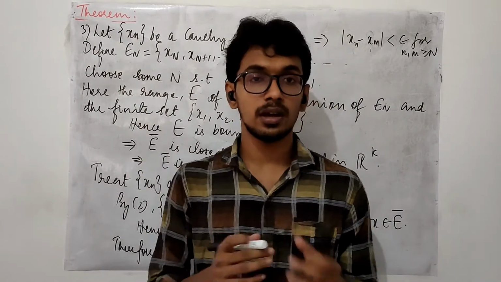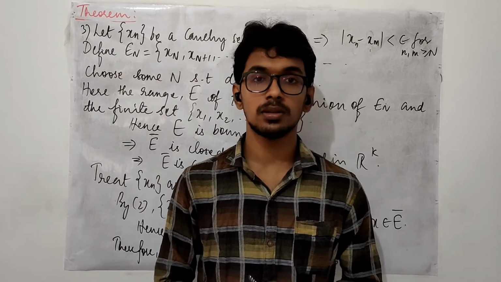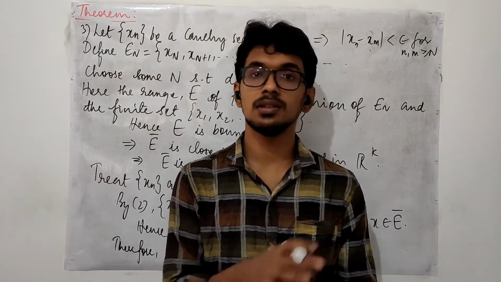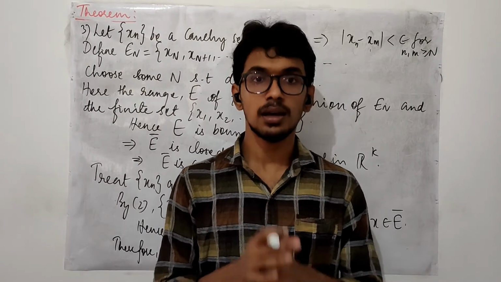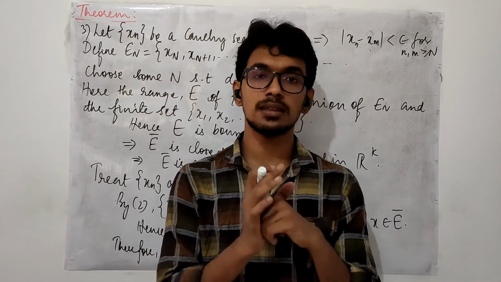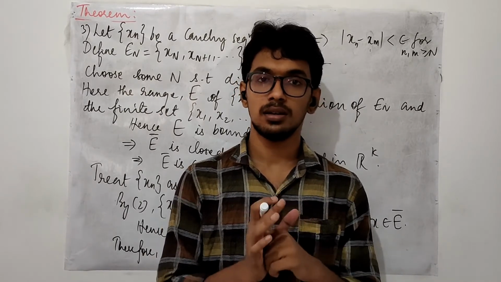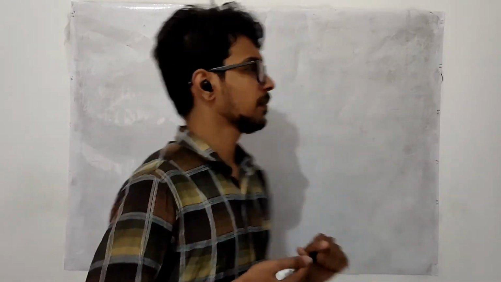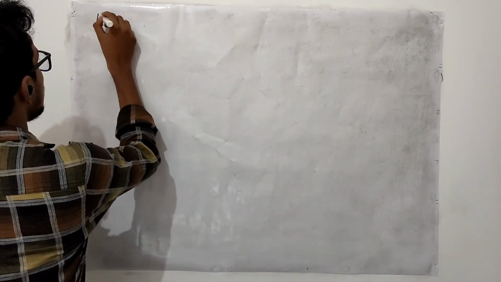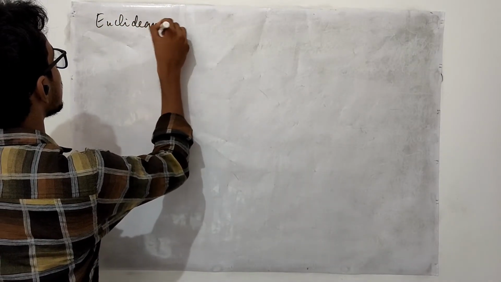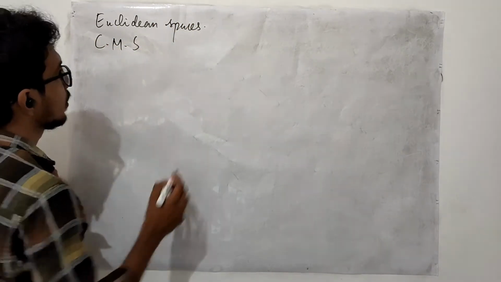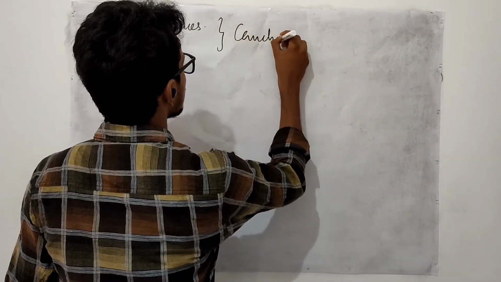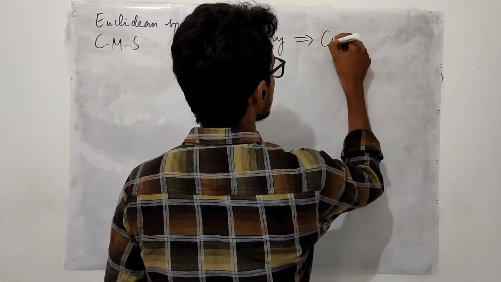And in the third part, every Cauchy sequence is convergent in Euclidean metric space. This is known as the Cauchy criterion for convergence in Euclidean spaces, right? In order to identify whether a sequence is convergent or not, it is enough to check that the sequence is Cauchy or not. It is enough. Now let us make some remarks based on the theorem that we have just seen. That is, in Euclidean spaces and compact metric spaces, a sequence is Cauchy implies that it is convergent, right?